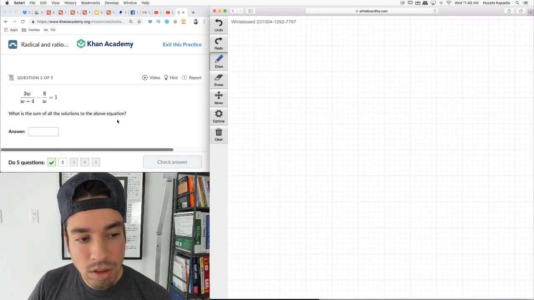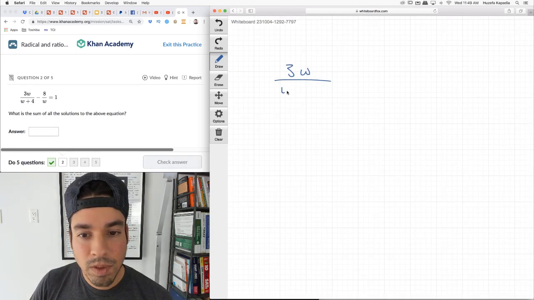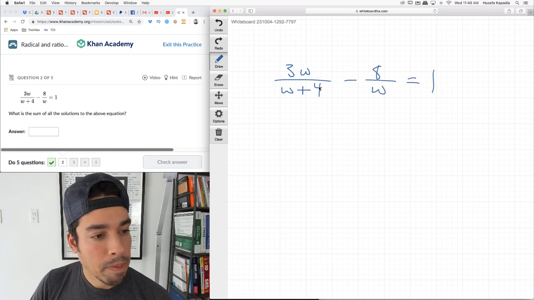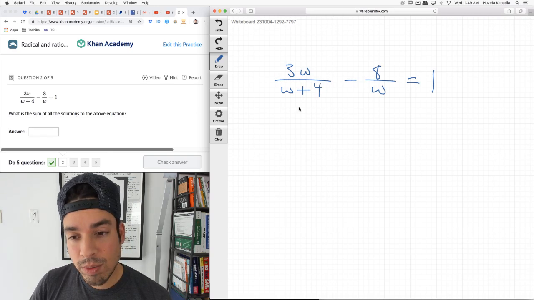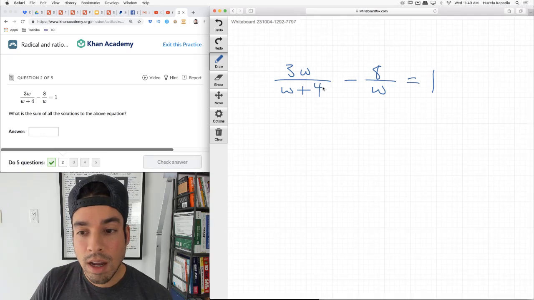What is the sum of all the solutions to the above equation? We have 3w over w plus 4 minus 8 over w equals 1. So first of all, to solve this, we need to get common denominators. That's how we're going to consolidate everything. I'm going to get a common denominator of w times w plus 4. Essentially, we're multiplying these two distinct denominators, and we're going to get a common denominator that way.